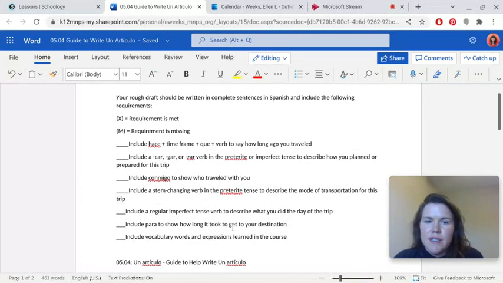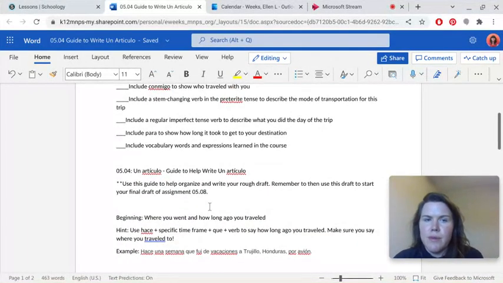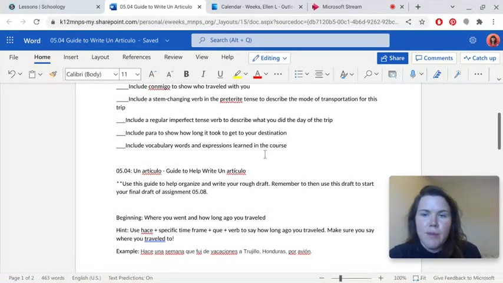Include a regular imperfect tense verb to describe what you did the day of the trip. Include para to show how long it took to get to your destination. And include vocabulary, words, and expressions learned in this course. So this one's really important. If you're using vocabulary and grammar that's really advanced, and it doesn't follow any of the vocabulary we covered from this lesson, then I cannot give you points for that, because if it looks like you possibly used a translator for your submission, then it's going to be hard to get those points for that particular requirement.